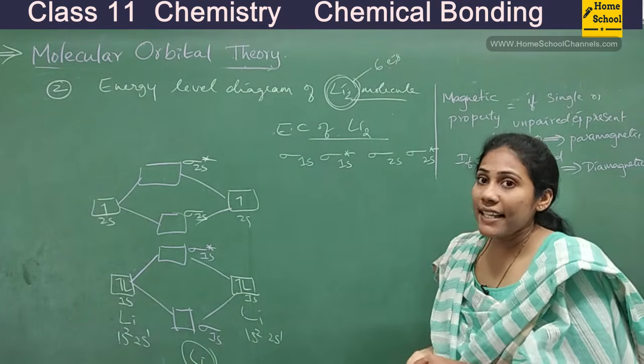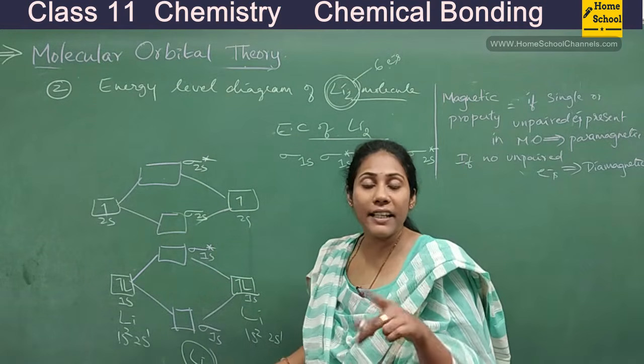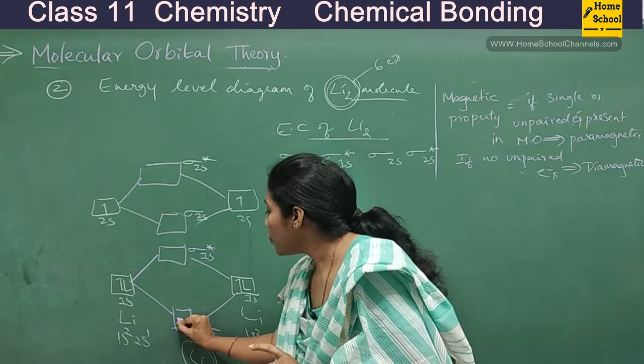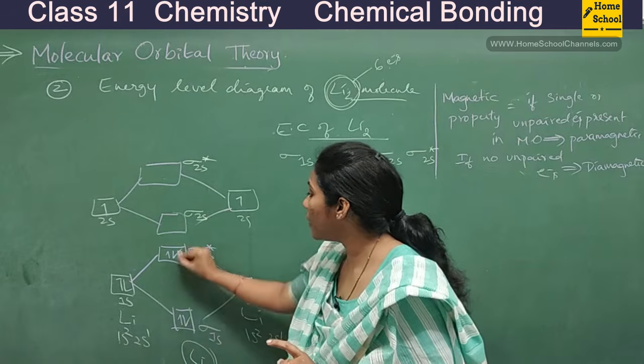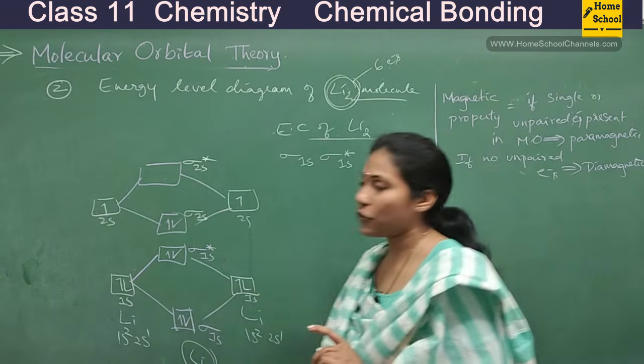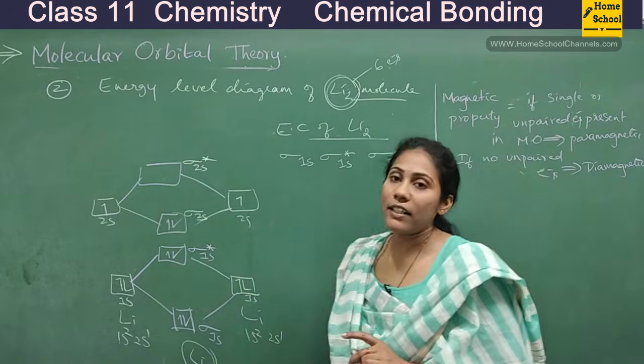Where do you show the 6 electrons? Fill from the bottom. Each orbital can accommodate 2 electrons, right? So you will show here 2 electrons, here 2 electrons, 4 are over, then the remaining 2 you will show here. They always get filled in the increasing order of their energy.